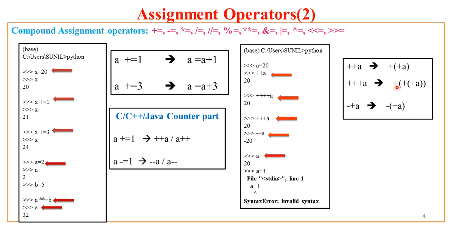Got it now? That means Python will interpret this value in a different way. If I say plus minus a, it is plus of a and minus of that, this way. And now if you try here, focus over here where I am pointing the cursor. If I say a plus plus, Python gives me an error, invalid syntax, because interpreting plus plus a is easy, but a plus plus can't be interpreted by Python. So you have to be careful.